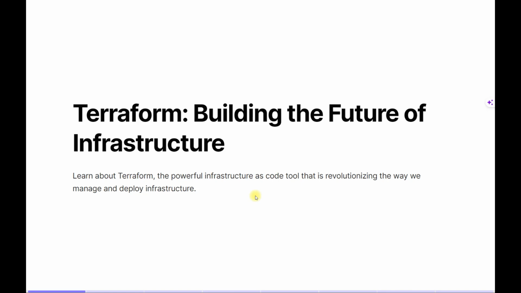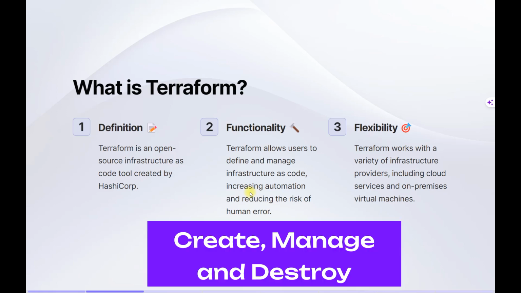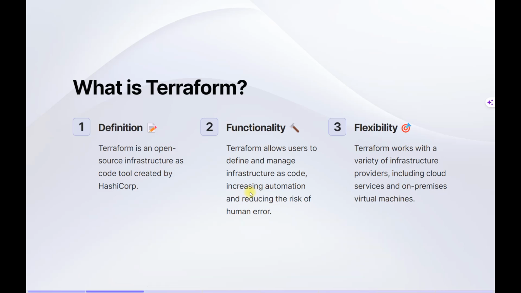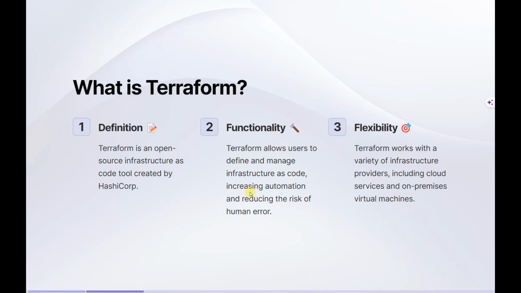So let's start with what exactly Terraform is. It's an open source infrastructure as code tool created by HashiCorp. A Terraform tool can be used to create, manage, and destroy infrastructure resources. What are these resources? It can be your server, virtual machines, or any application. Normally Terraform uses a state file to track the changes of your current environment and what is going to be the new one. It uses many important files that we will talk about in the upcoming slide.